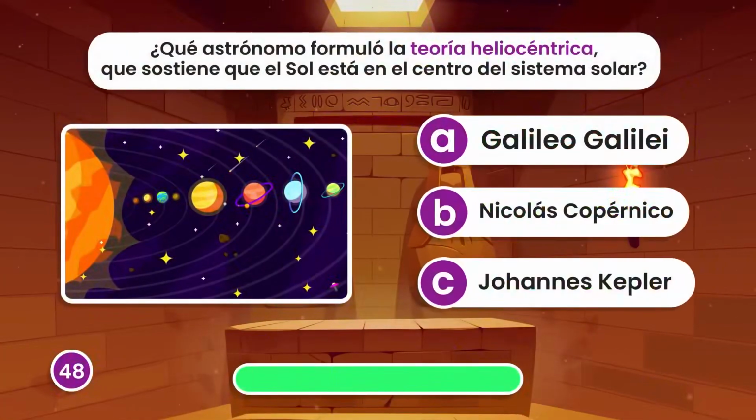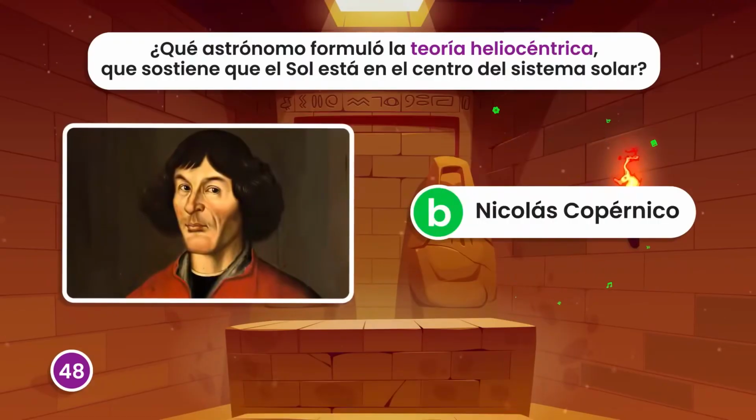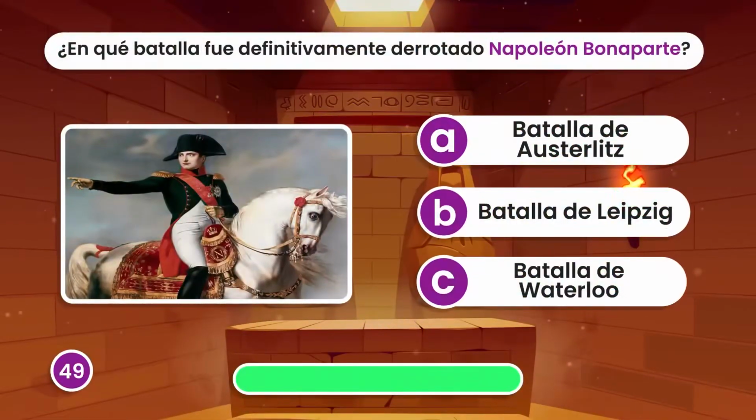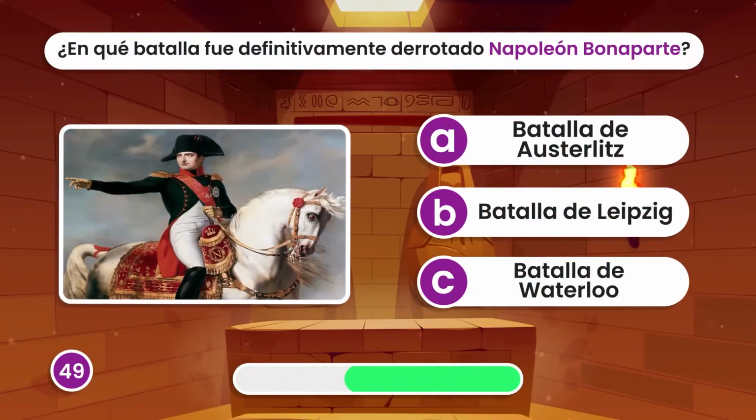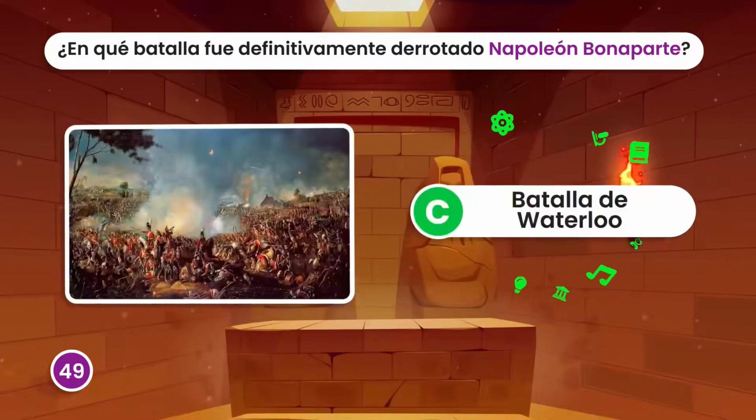Which astronomer formulated the heliocentric theory that states the sun is at the center of the solar system? Nicolaus Copernicus. In which battle was Napoleon Bonaparte definitively defeated? The Battle of Waterloo.